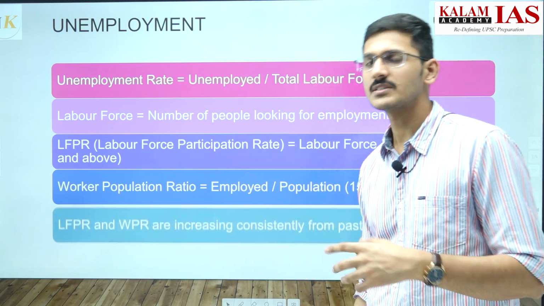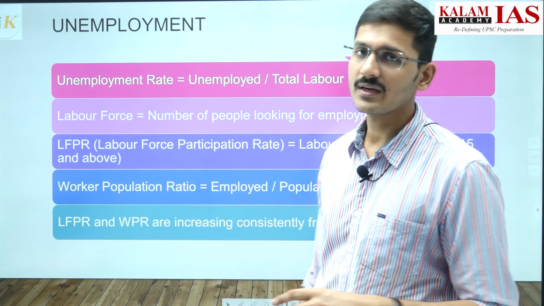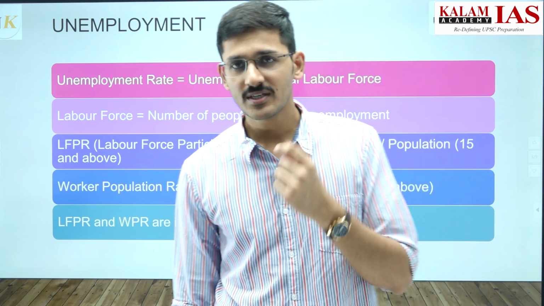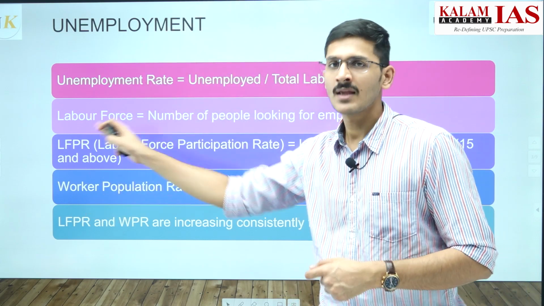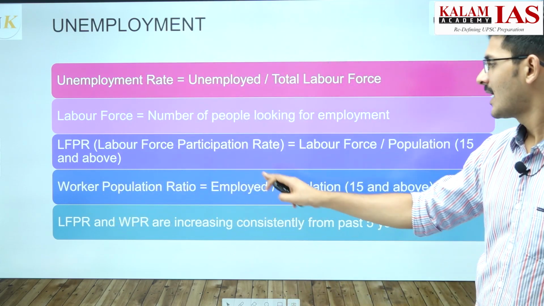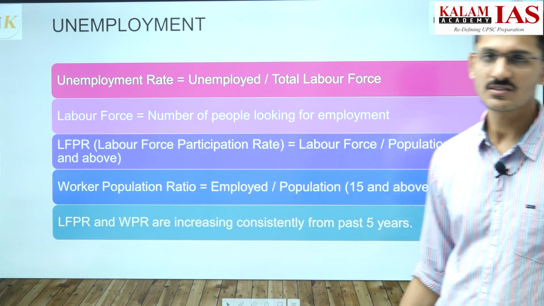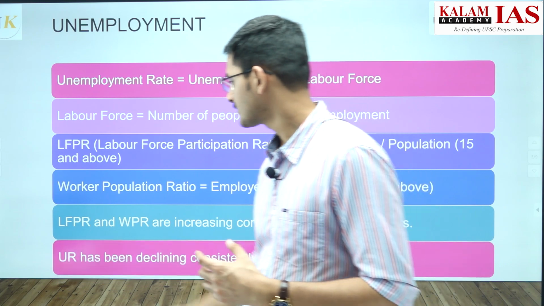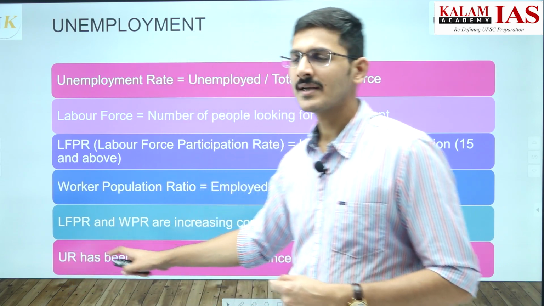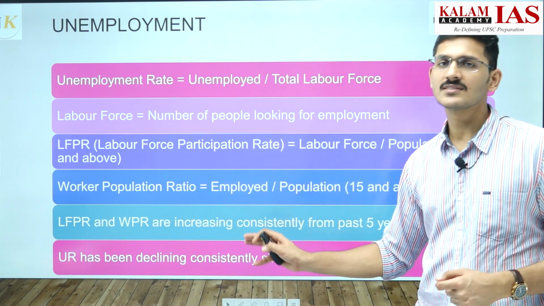Now there are two statements that you should know about India's unemployment rate, labor force participation rate and worker population ratio. The labor force participation rate and worker population ratio have been increasing consistently for the past 5 years, and the unemployment rate has been declining consistently.